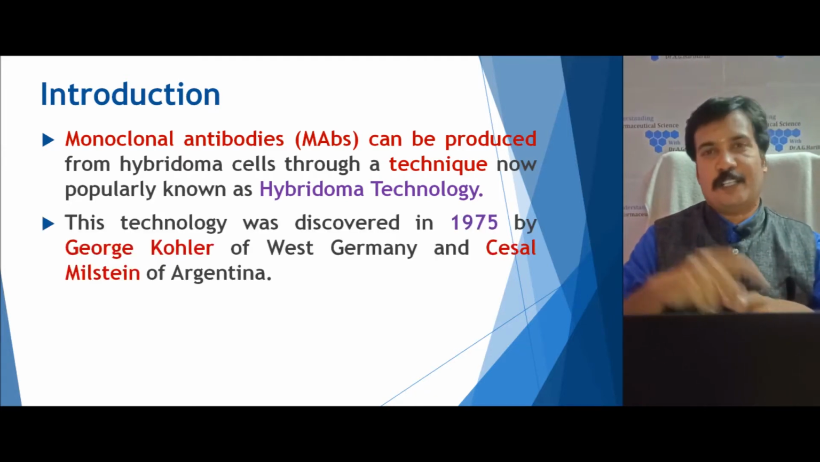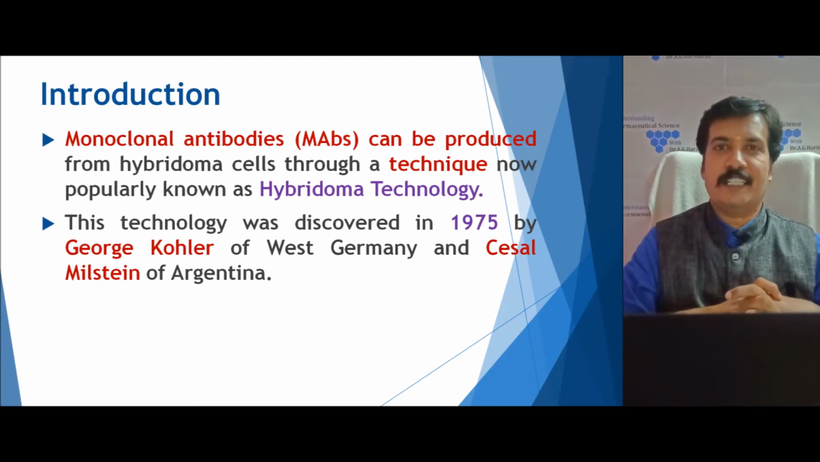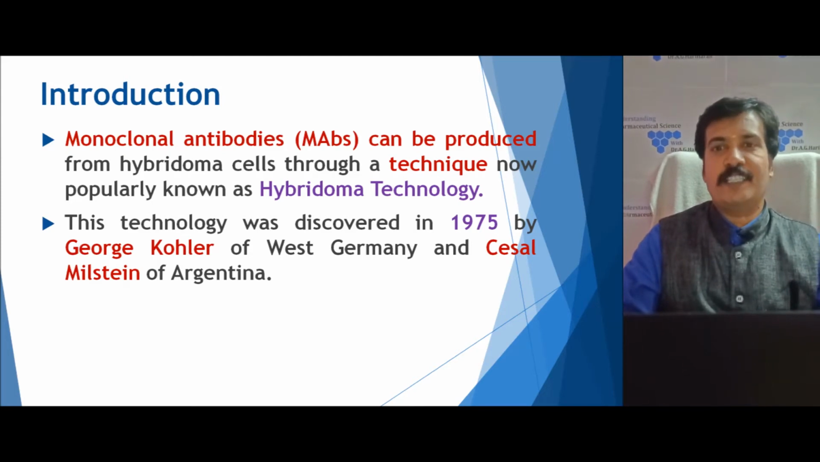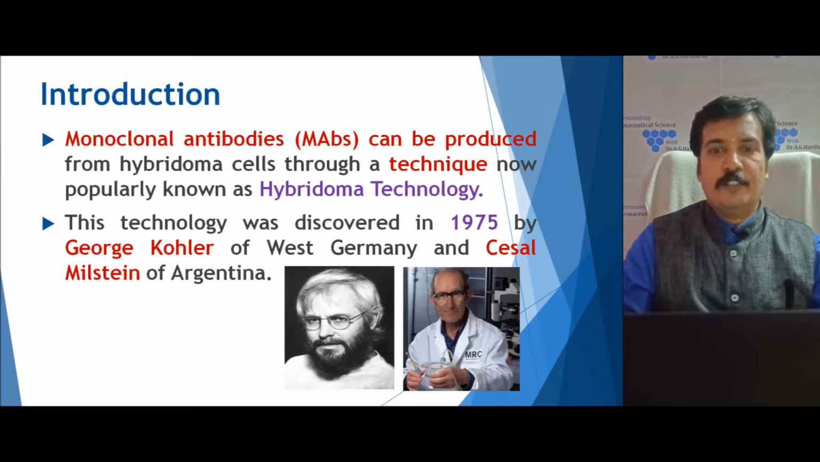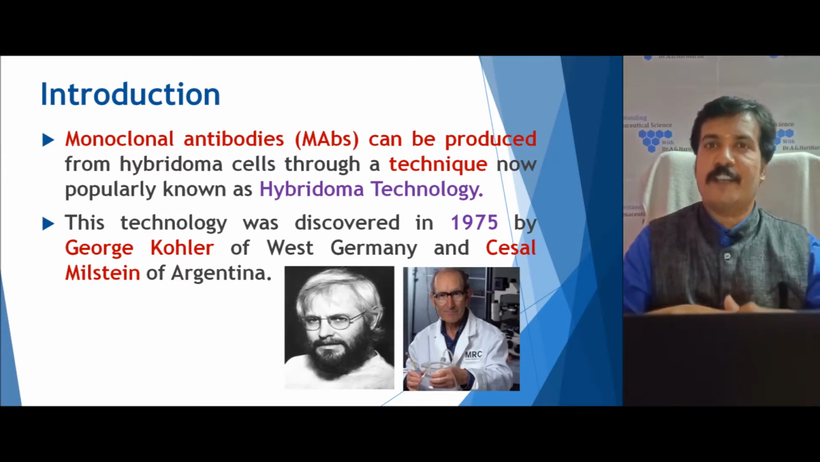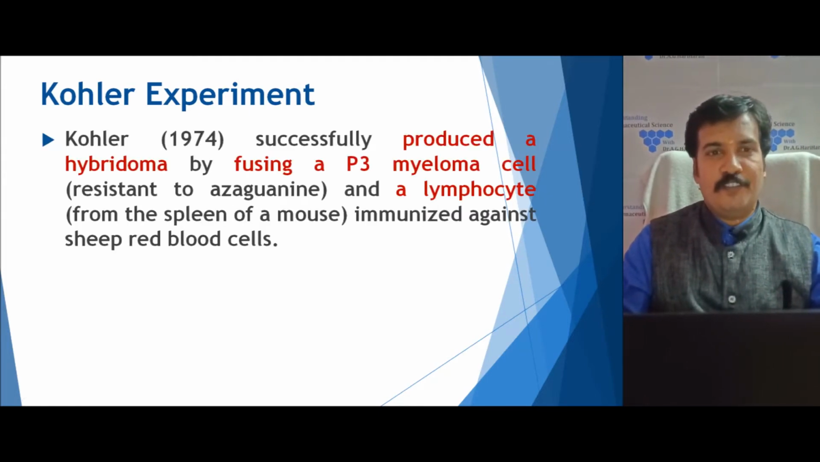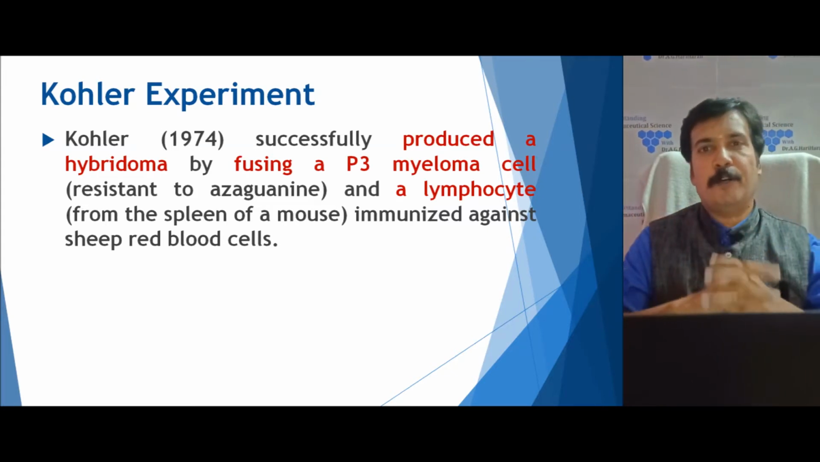This hybridoma technology was discovered in 1975 by two scientists, George Kohler from West Germany and Cesar Milstein of Argentina. Both scientists individually developed this technology. First, we understand the Kohler experiment. In his experiment in 1974, Kohler successfully produced hybridoma cells.